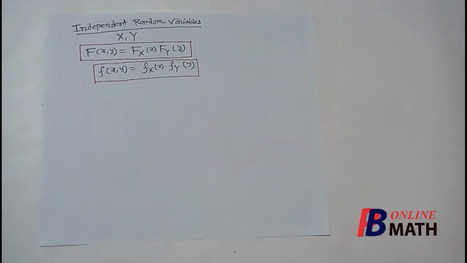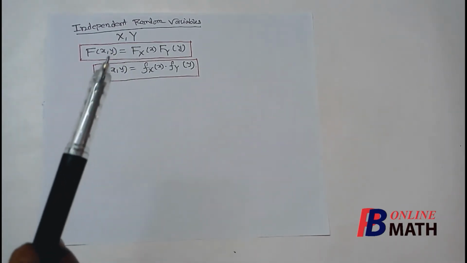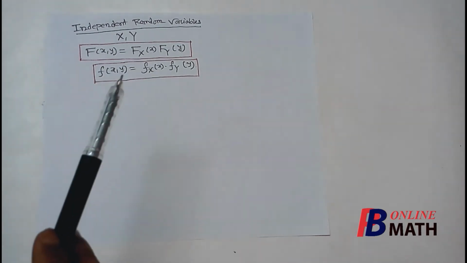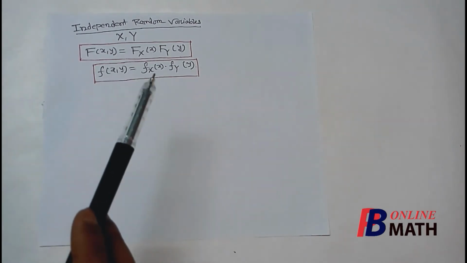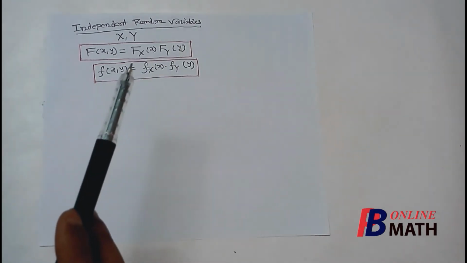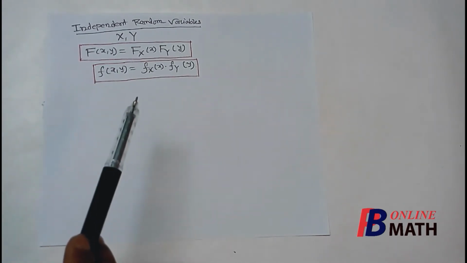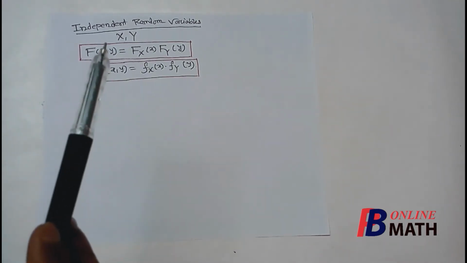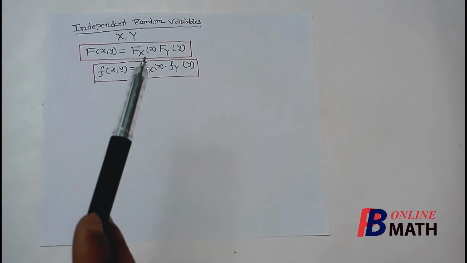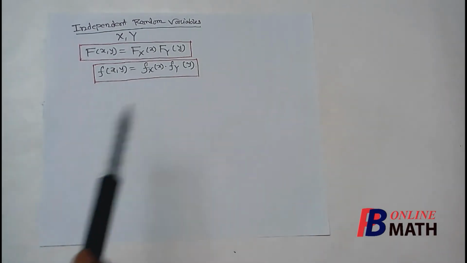Now in two-dimensional discrete distribution, we have already discussed independent random variables. Now in continuous distribution, two random variables x and y are called independent if their joint distribution function can be expressed as a product of their marginal distribution functions, or if the joint PDF can be expressed as the product of the marginal PDFs. So if these two random variables x and y satisfy at least one of these two conditions, then the random variables are called independent.